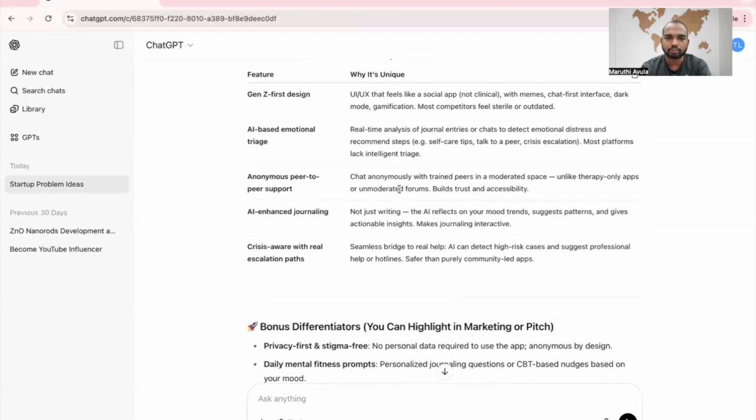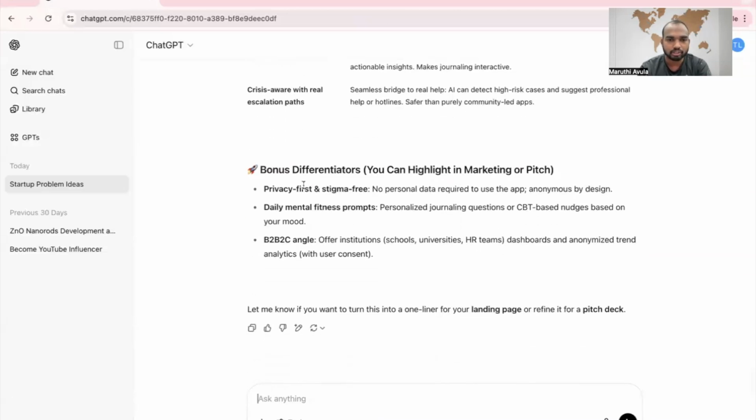Anonymous peer to peer support. Chat anonymously with trained peers in a moderated space, unlike therapy only apps or unmoderated forums. It builds trust and accessibility. AI enhanced journaling: not just writing, the AI reflects on your mood trends, suggests patterns, and gives actionable insights, which makes journaling interactive. Crisis aware with a real escalation, a seamless bridge. Okay, whatever. Let's focus on the main thing.